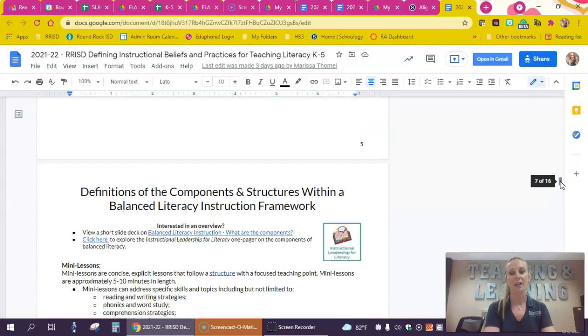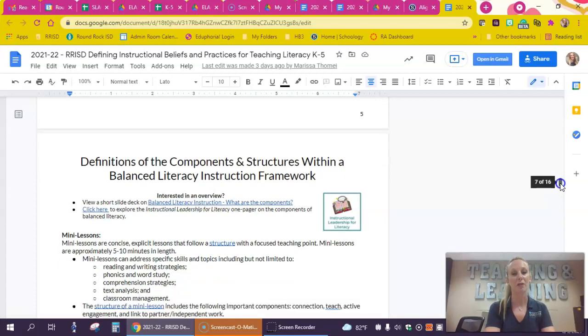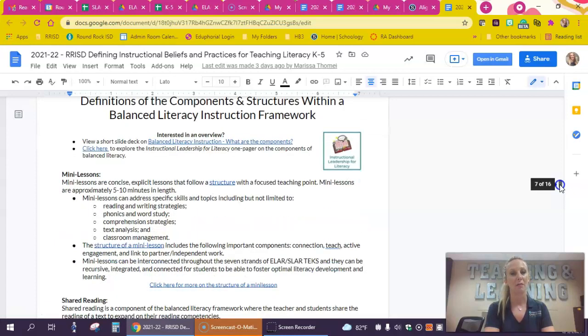The purpose of this section is to define for you what Round Rock ISD leans on, the definitions and the practice that we feel are research-based for each component or piece or structure of a balanced literacy instruction framework. So there's also this little document here that takes you out. It's a visual, it gives you extra resources if you like that. So then it just kind of goes through defining different pieces.